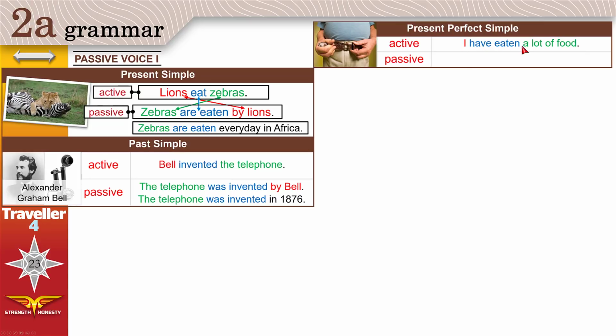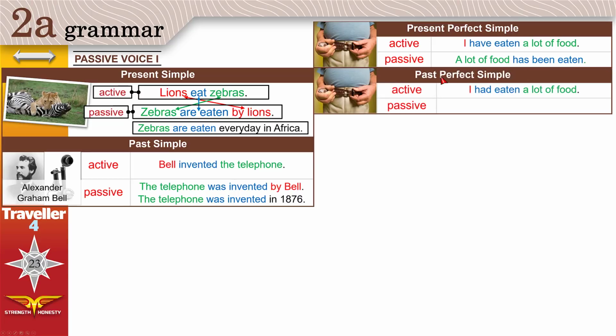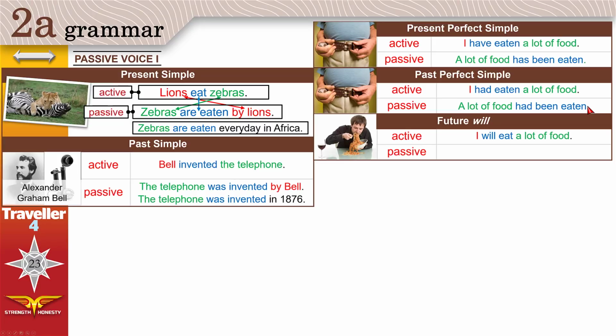What about present perfect simple? I have eaten a lot of food. The same thing. A lot of food, use has. Why has? We're talking about food. With he, she, and it, we use has, not have, and you have to add been. This is not being, this is been. A lot of food has been eaten. Past perfect simple, the same thing. Use been. A lot of food had been eaten. Future will, I will eat a lot of food. Use be. A lot of food will be eaten.